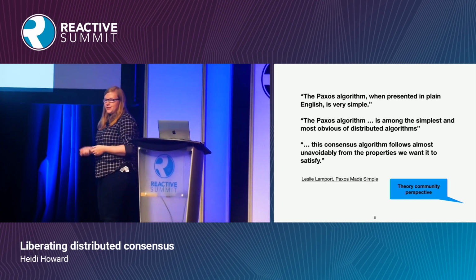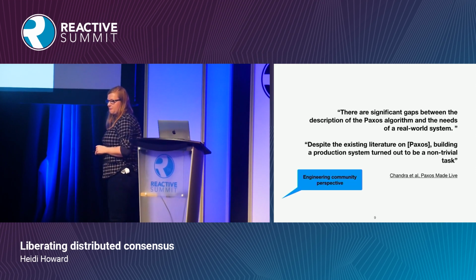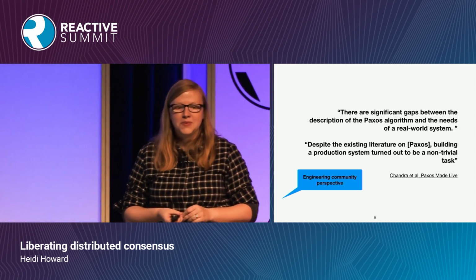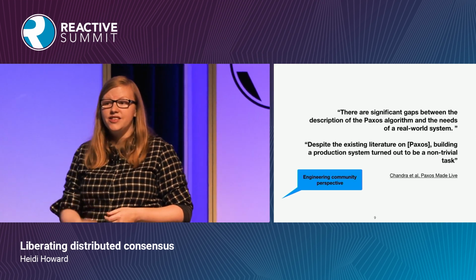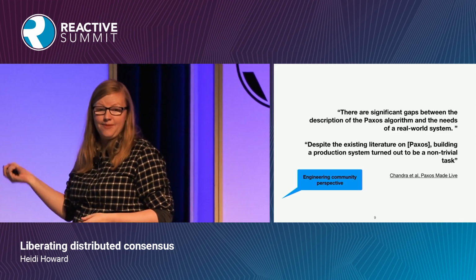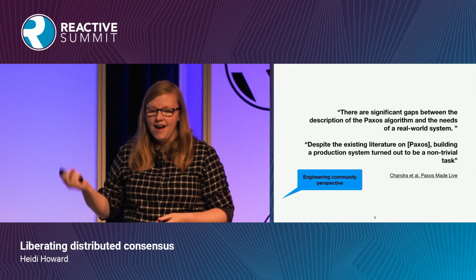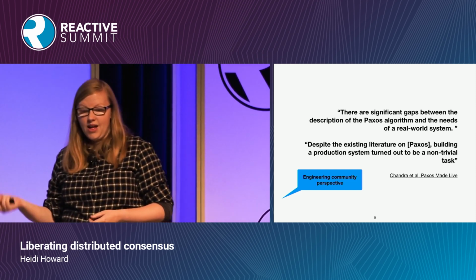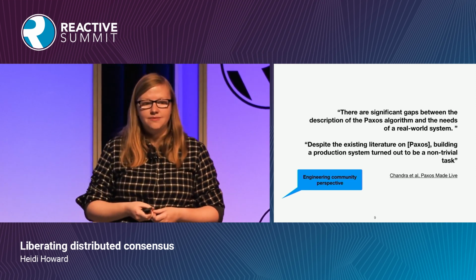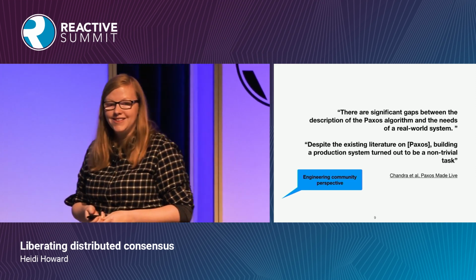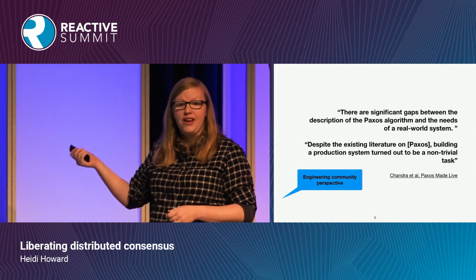Now let's take a look at what the systems community has to say about it. There are significant gaps between Paxos and the needs of a real-world system. And this is engineers at Google who are saying this, by the way, smart people. Despite the existing literature on Paxos, building a production system is a non-trivial task. That's their way of saying it was hard.